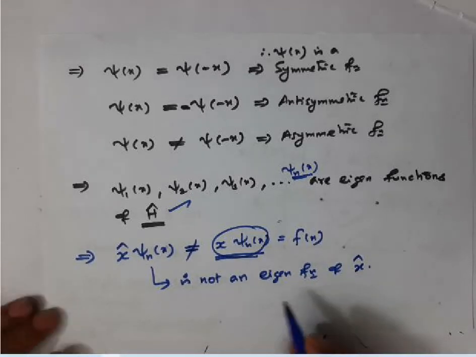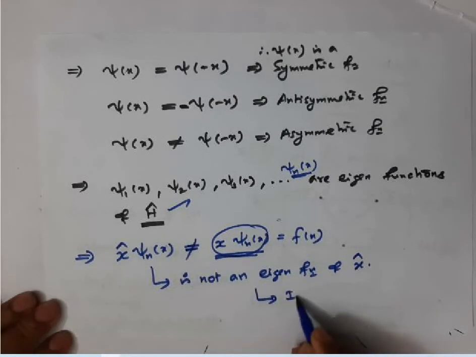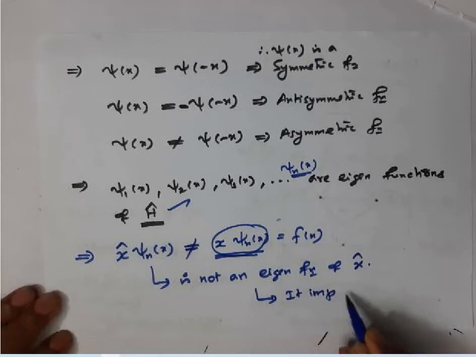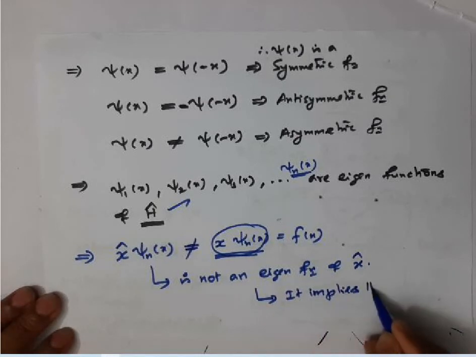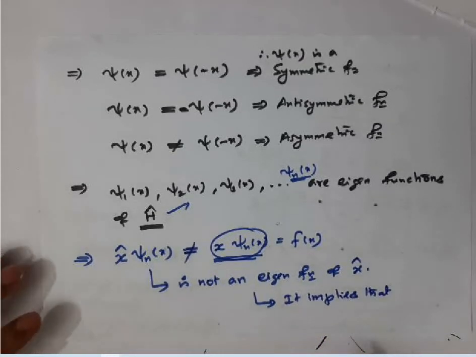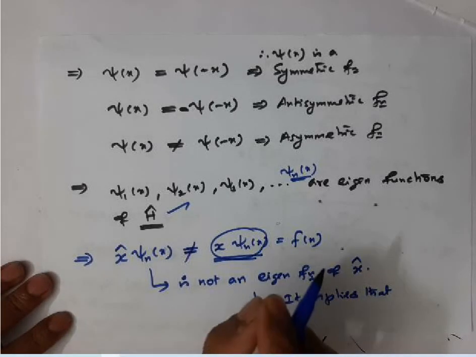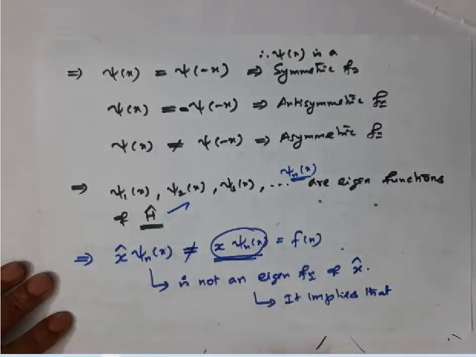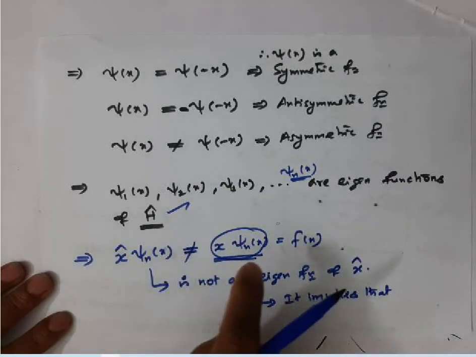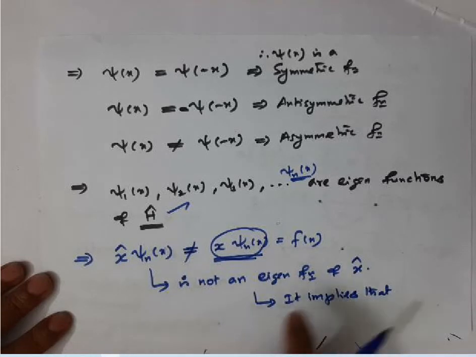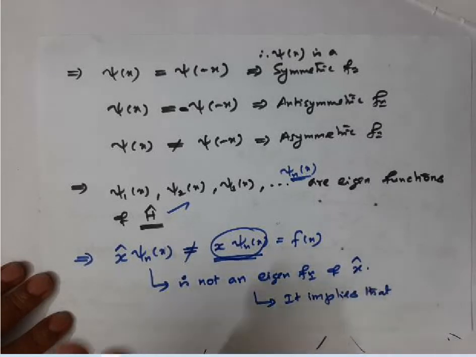What does this result imply? It implies that we cannot find the absolute position of a particle in a 1D box. You cannot say this is the position of the particle at this value of x. That we cannot say.